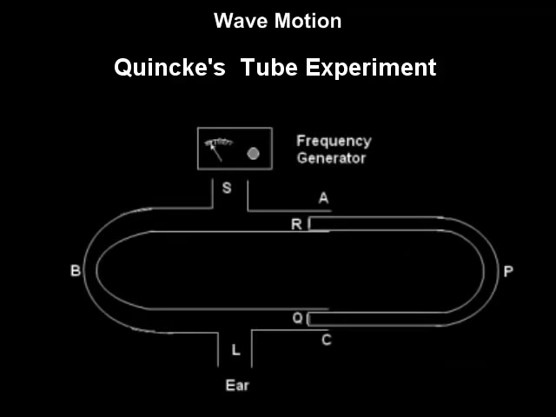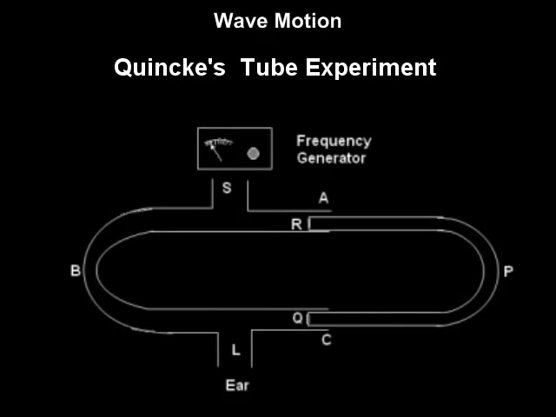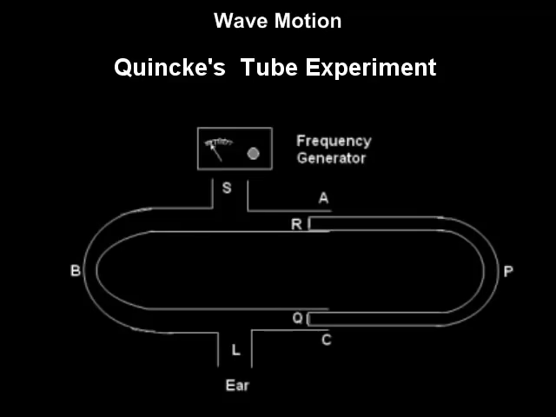If the tube PQR is drawn further, the waves again arrive at L with a phase difference of 2 pi, or with a path difference of lambda. Hence, they constructively interfere at L and loud sound is heard. Thus, intensity of sound varies between maximum and minimum. Thus, this demonstrates interference of sound waves as well as constructive and destructive interferences.